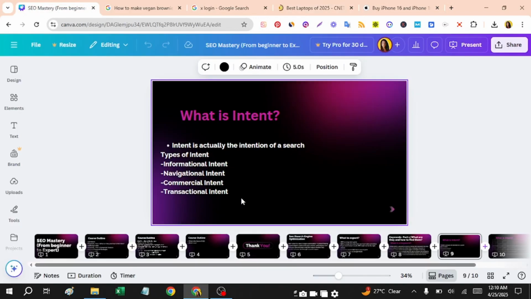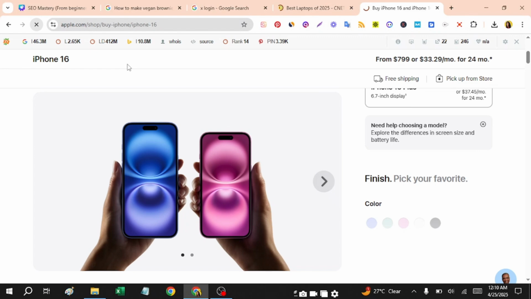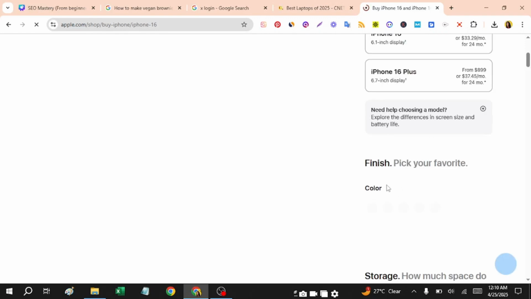So moving forward again toward the slide, here you can see we have transactional intent. Transactional intent is something like, I'm ready to buy. The user is actually ready to buy something, and they have made the decision, they have made up their mind that yes, I want to buy this right now. So let's say I searched iPhone 16. I land on this page, and right now I'm ready to buy this.